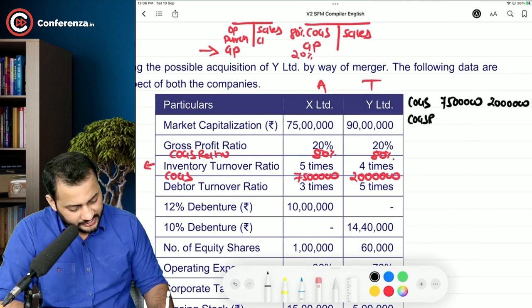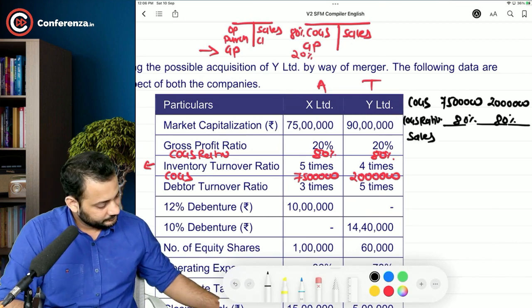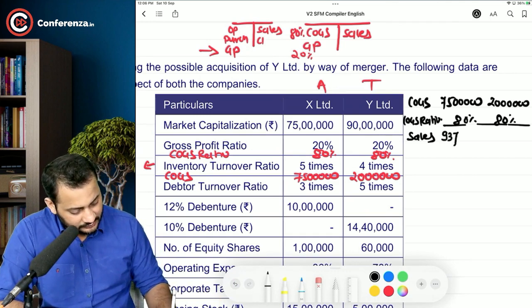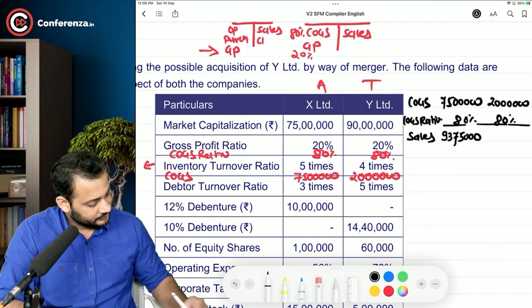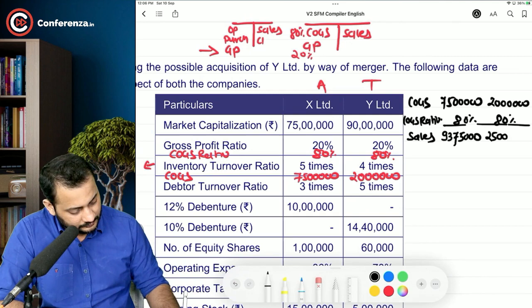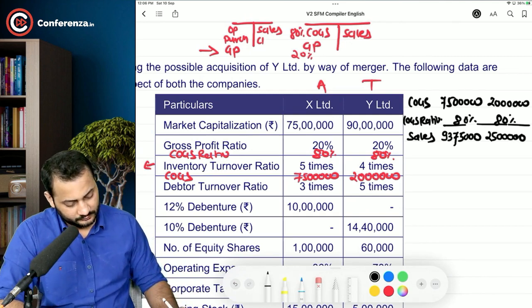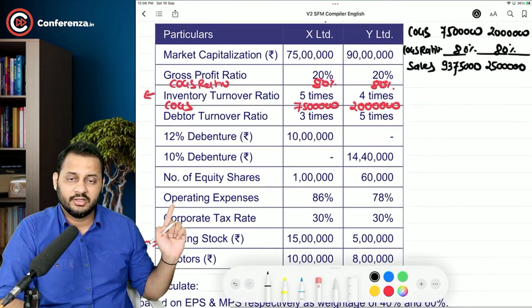Cost of goods sold ratio is 80%, and 80%. With the help of this, we will get the figures for sales. That's 93 lakh 75,000 and 25 lakh. Good.